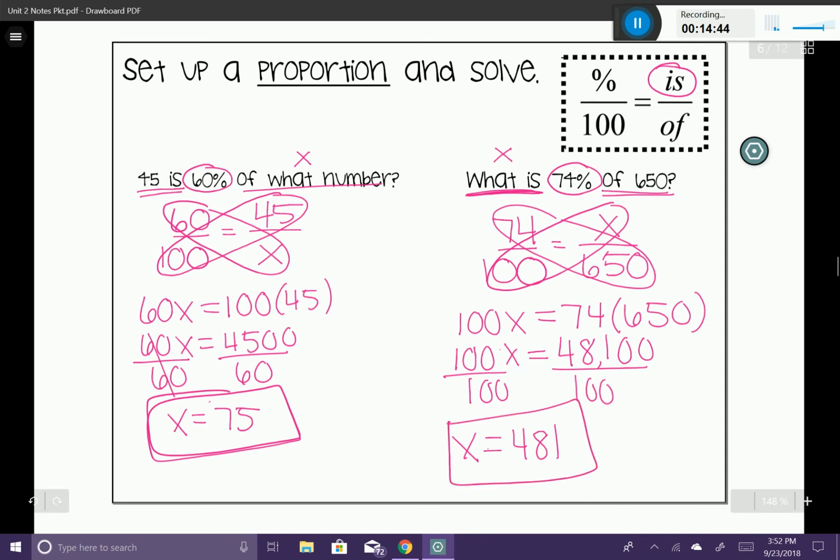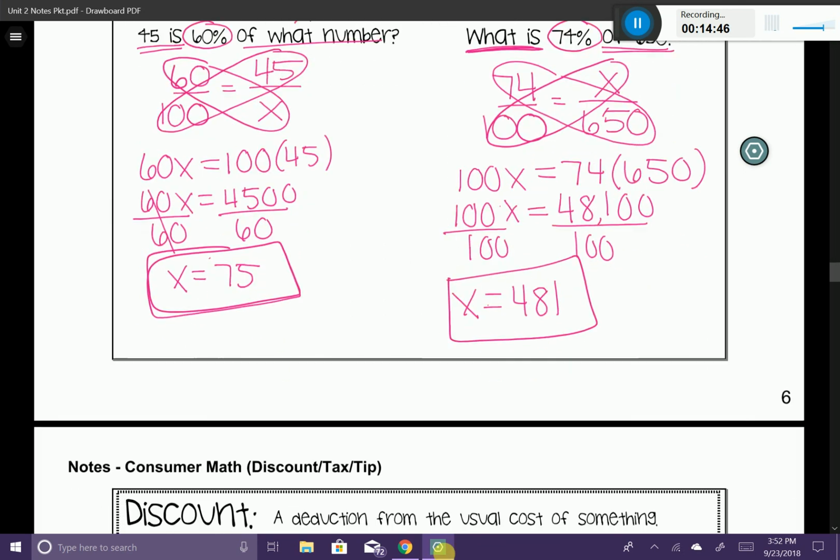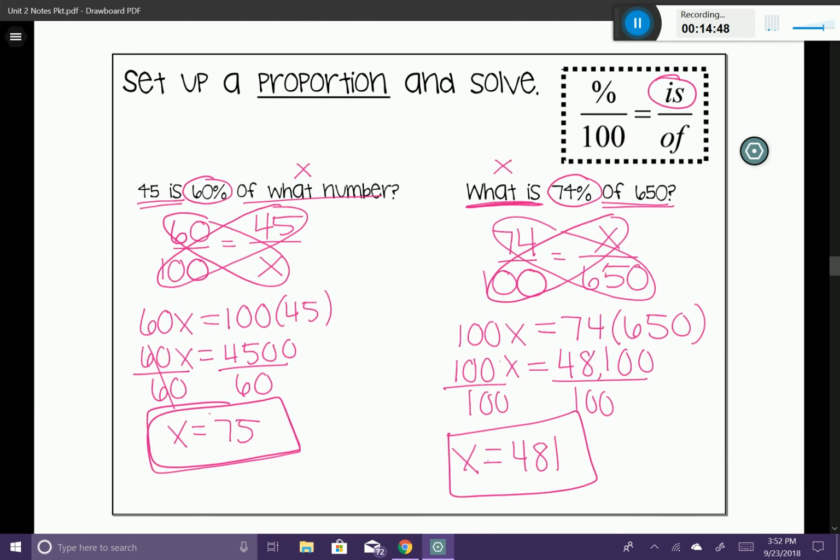All right, that brings us to the end of our lesson on percent of a number, which is going to lead us right into our next section of consumer math.